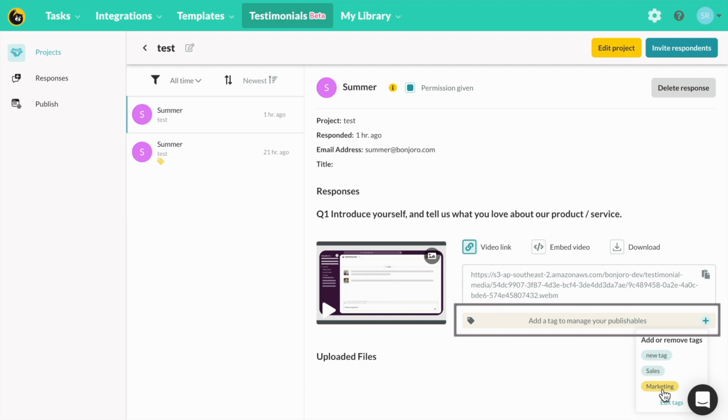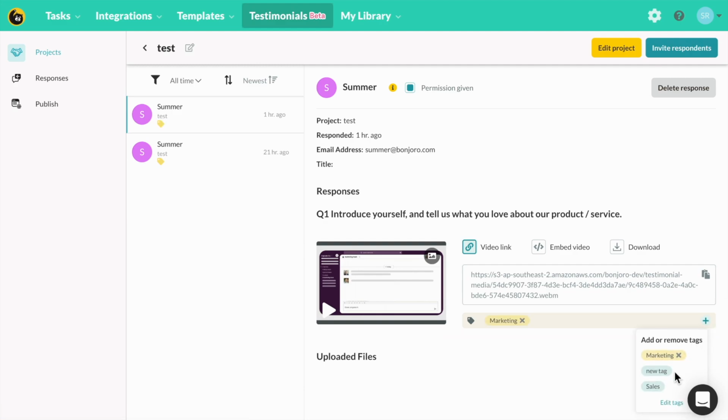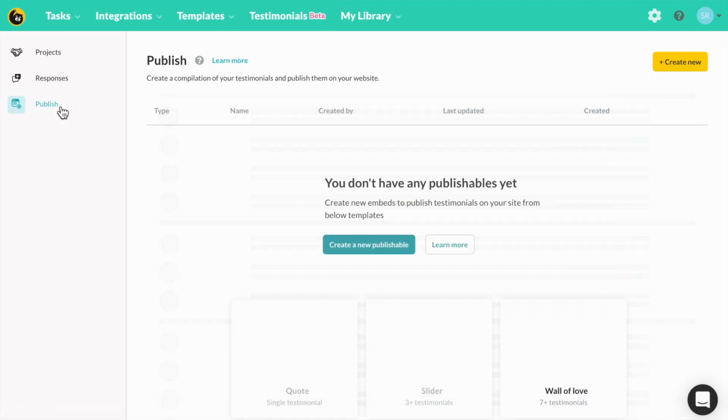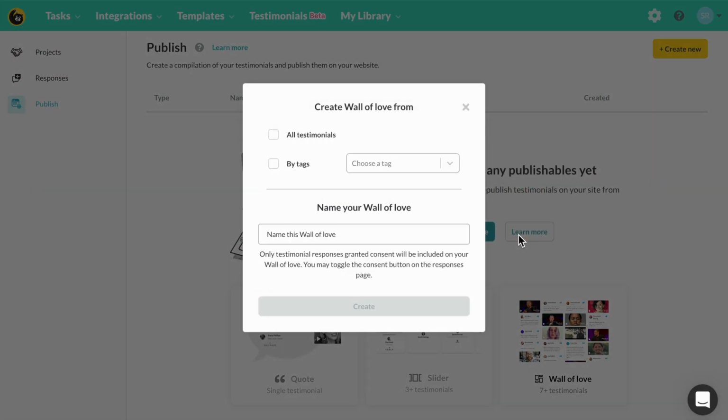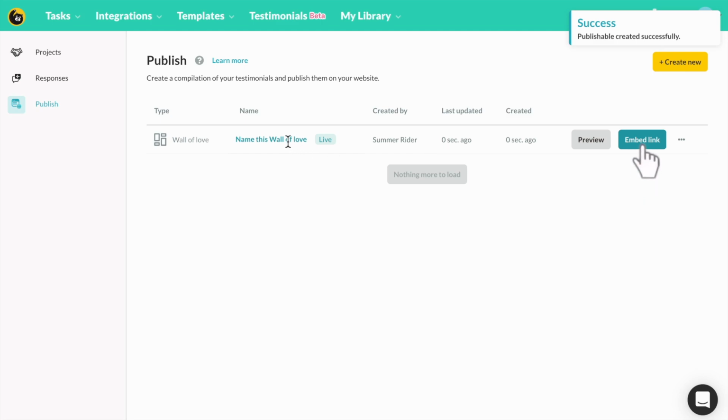Once you've tagged all the responses you would like, head to the Publish tab. Here, select Wall of Love and then select the tag you would like in order to add those tagged assets to your Wall of Love. Then preview the asset before adding it to your website with a simple embed code you can obtain right here. Then you're set to go.